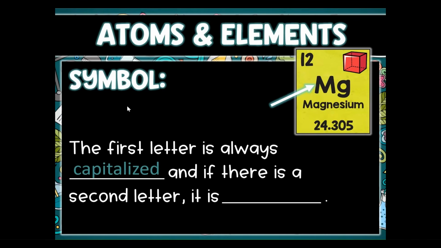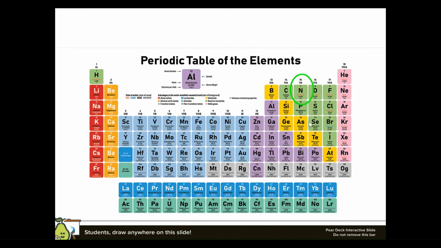However, the first letter is always capitalized, and if there is a second letter, it is always lowercase. Here there are 2 letters. The first one is capitalized, and the second one is lowercase. Another example, nitrogen has an abbreviation of N, only 1 letter, and the 1 letter is capitalized. Fe, iron, has an abbreviation of Fe. The first letter is capitalized, the second letter is lowercase.